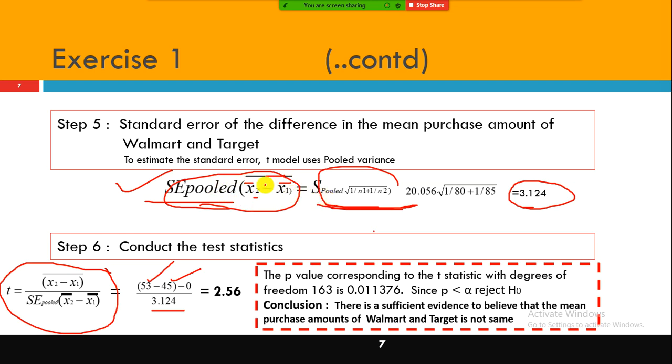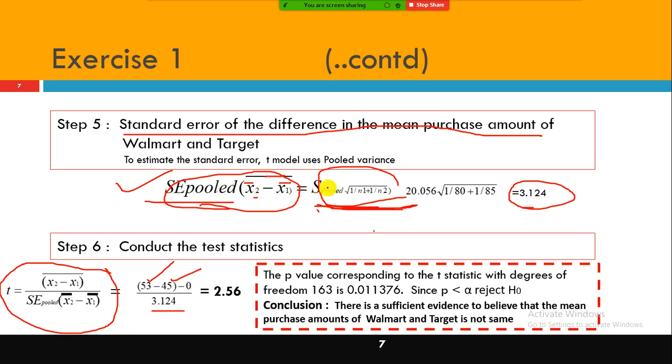The left side is just the standard error of the difference in mean purchase amount of both these samples, and to obtain it you need to use this equation.